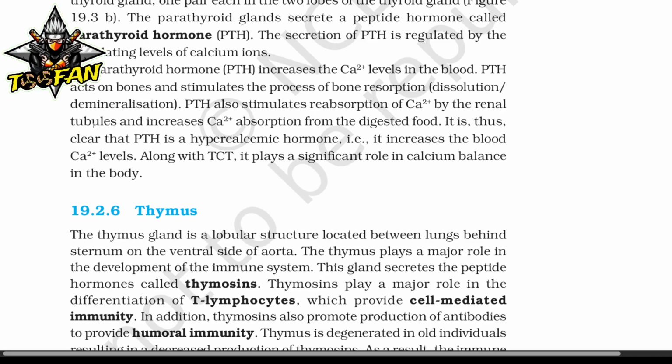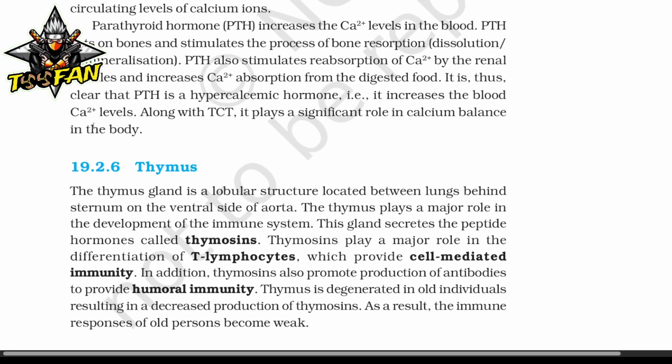The thymus plays a major role in the development of the immune system. This gland secretes peptide hormones called thymosins. Thymosins play a major role in the differentiation of the T lymphocytes, which provide cell-mediated immunity. In addition, thymosins also promote production of antibodies to provide humoral immunity.